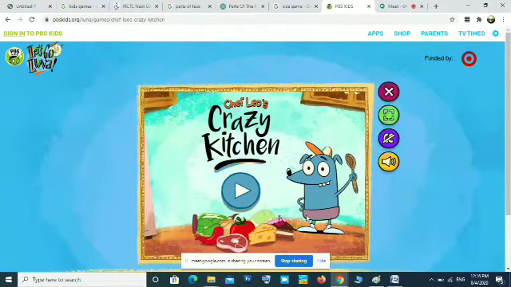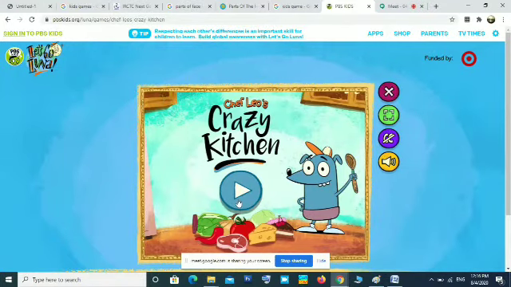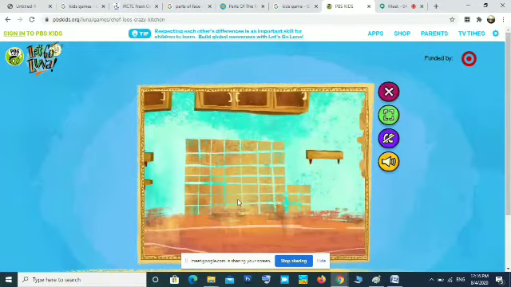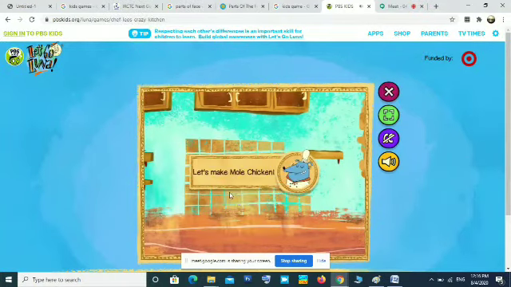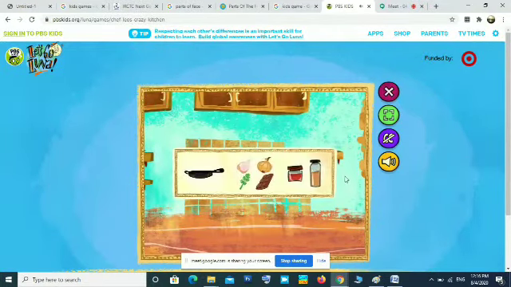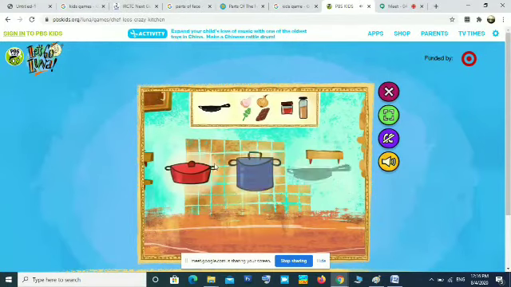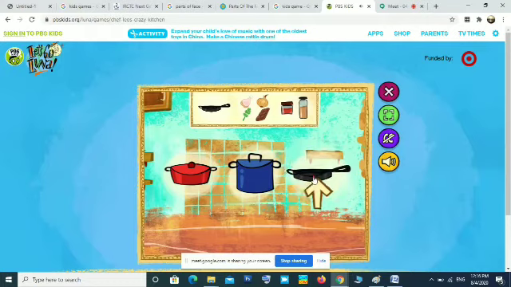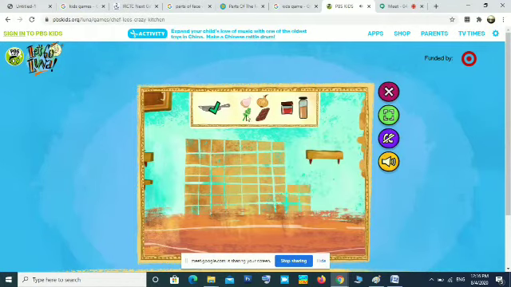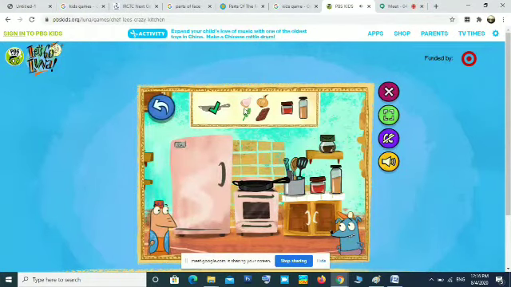So here one small game I am taking from the internet, Crazy Kitchen. Okay, so here so many items are there. You have to select the matching item on the screen. So this is a small game.